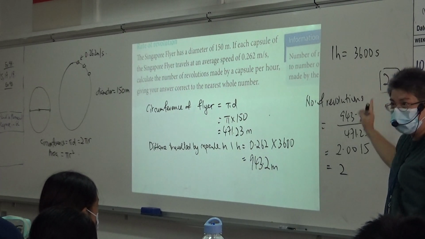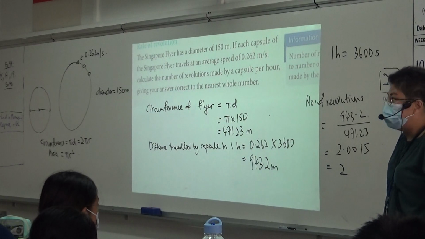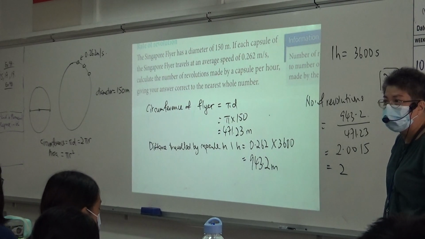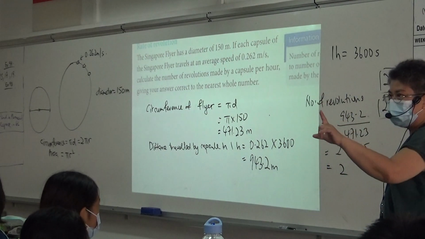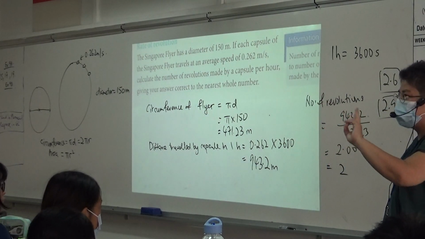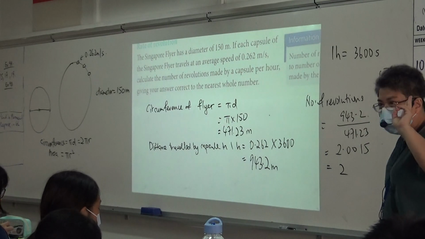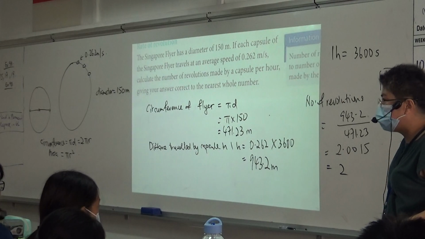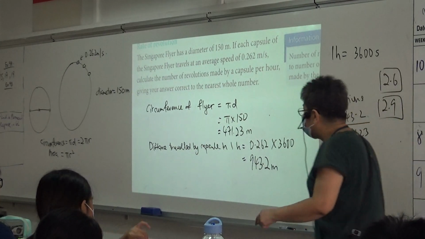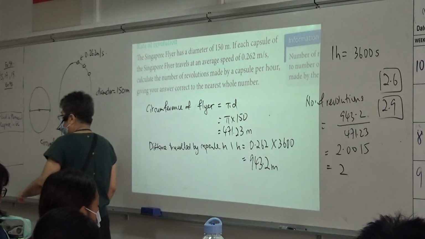So this one is a round down case. Is that clear to all of you here? Even when it is 2.9, it's still what? 2. It's not 3. Understand? Because you haven't completed the third revolution. Are you clear with what I'm talking about? Okay, good. So that is your example 18.